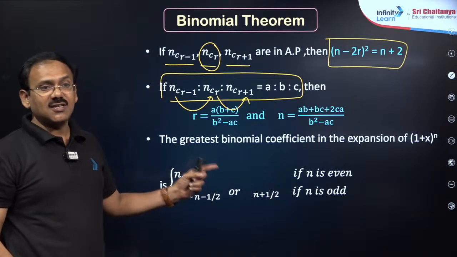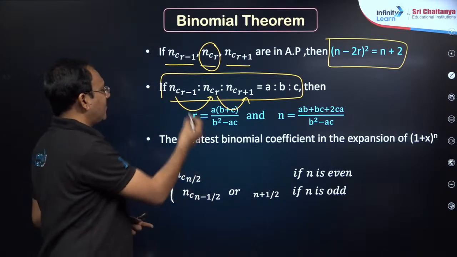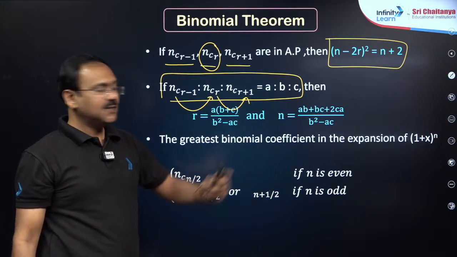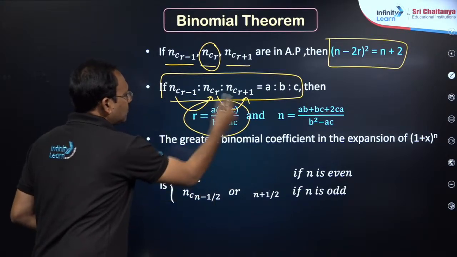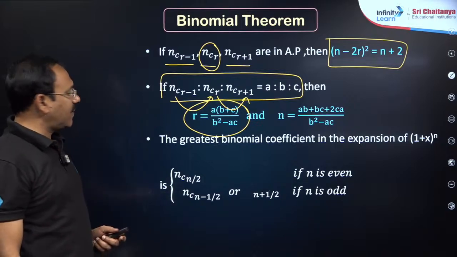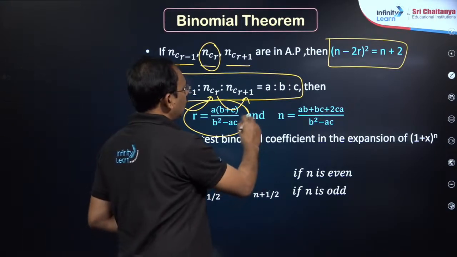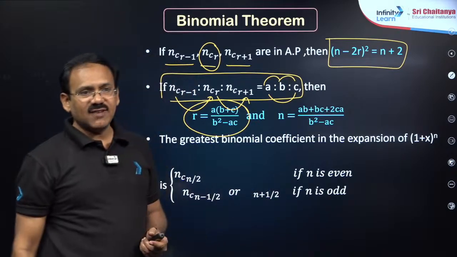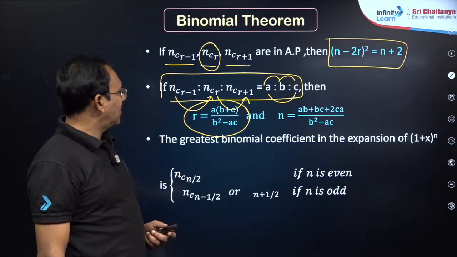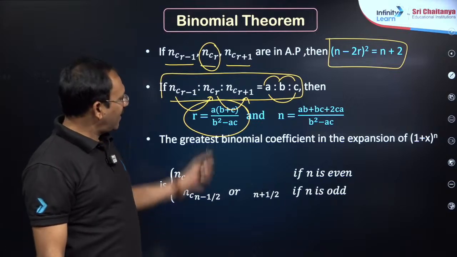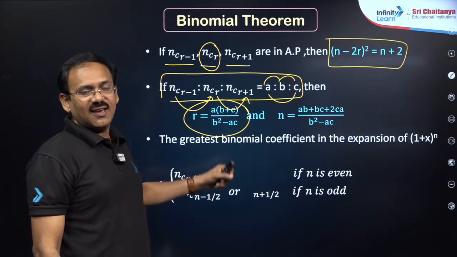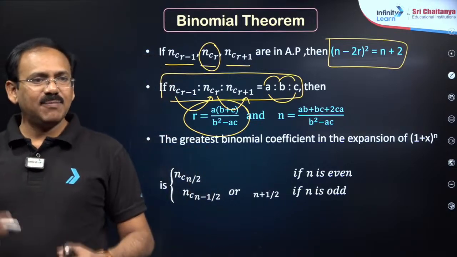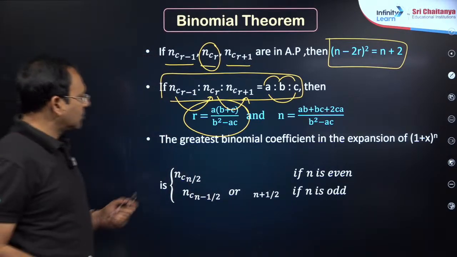Rather, there is a shortcut here with me. Directly, my dear friends, if the ratio of 3 consecutive binomial coefficients is a is to b is to c, r is equal to a(b plus c) by (b square minus ac), and n is equal to (ab plus bc plus 2ca) by (b square minus ac). Is it like a heart symbol, my dear friends? (ab plus bc plus 2ca) by (b square minus ac). Isn't it, dear students? Keep jotting it down, right? So that is the thing.